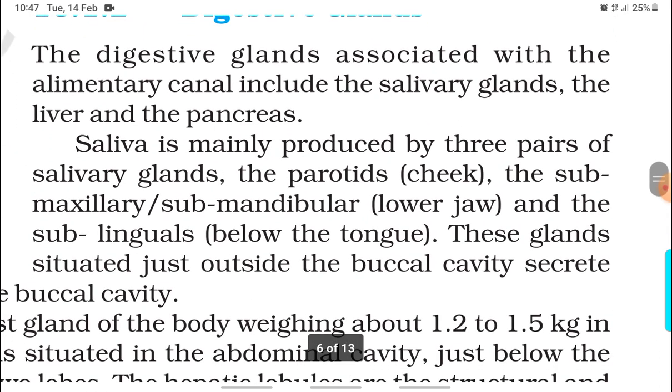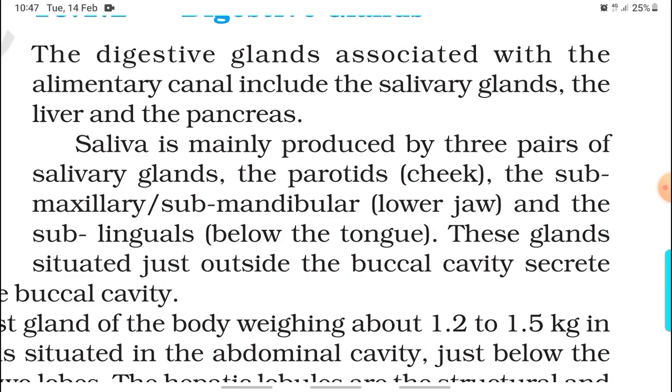Digestive glands. The digestive glands associated with the alimentary canal include the salivary glands, the liver, and the pancreas. Saliva is mainly produced by three pairs of salivary glands: the parotids in the cheek, the submaxillary or submandibular in the lower jaw, and the sublinguals below the tongue.